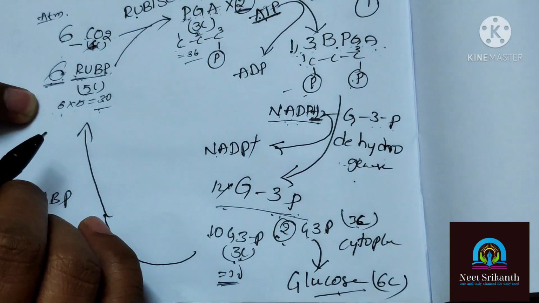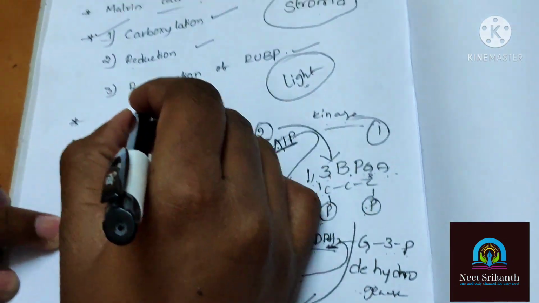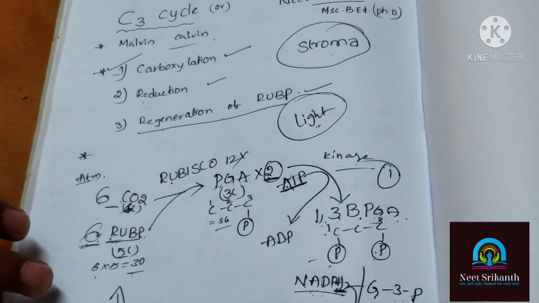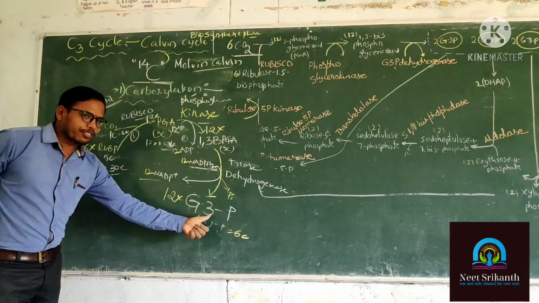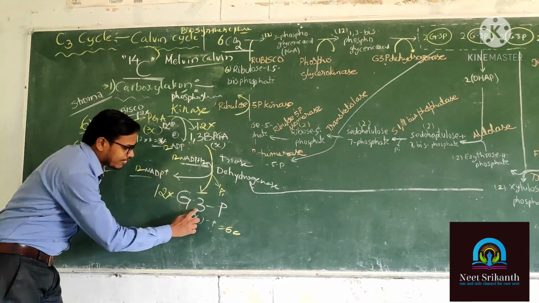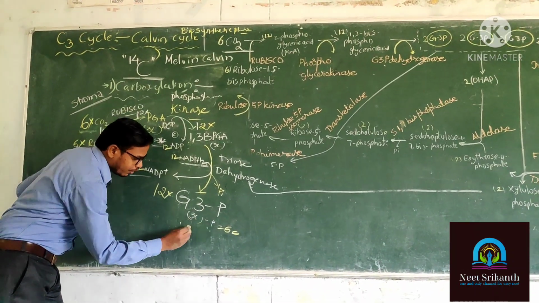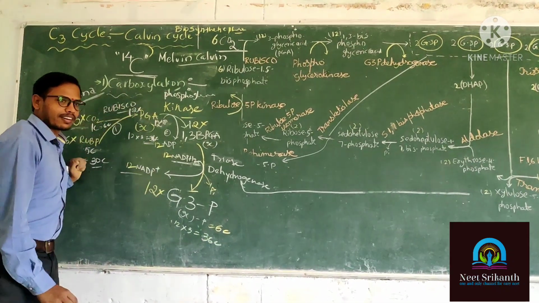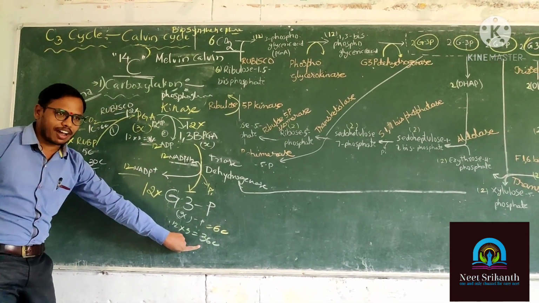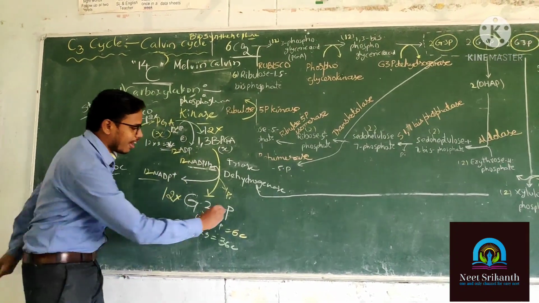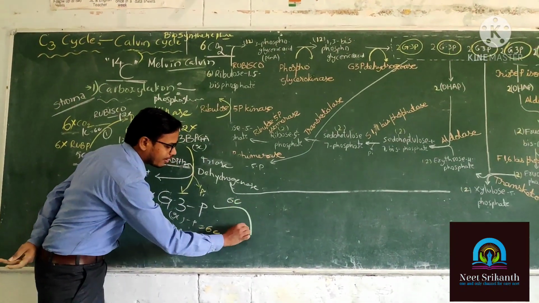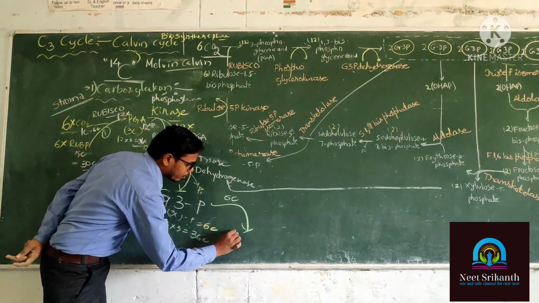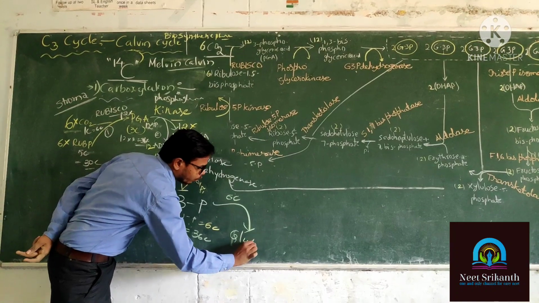Now we will discuss the detailed reactions of the regeneration of RUBP. Stop. 12 molecules of G3P are there. Each G3P has 3 carbons. So 12 into 3 is equal to 36 carbons here. Out of 36 carbons, 6 carbons are used for making glucose.